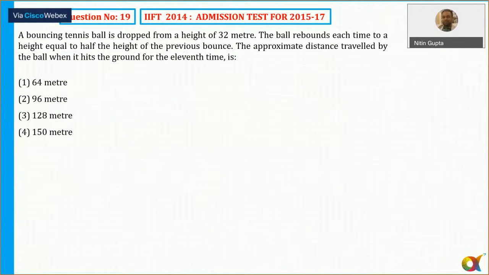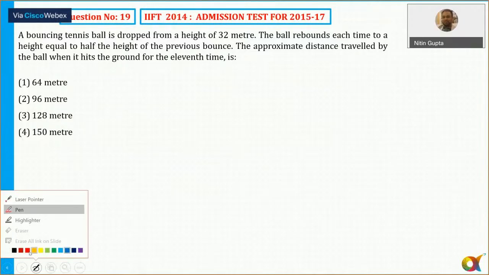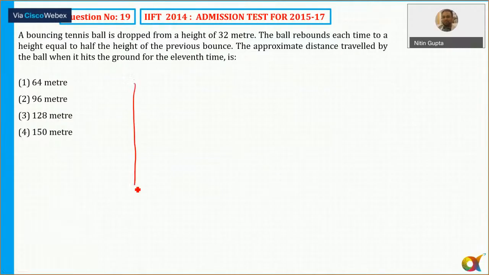Now, this is another easy question. Can I say it is again a repeated question? Last year, I think IIFT 2019 maybe, question number 19. We have done this question, a similar question. A bouncing tennis ball drops. The ball rebounds each time to a height equal to half the height of the previous one.